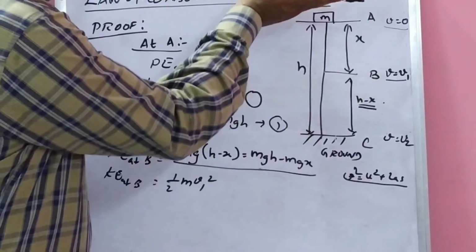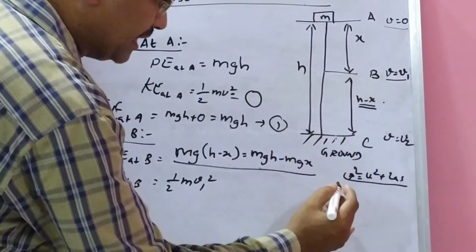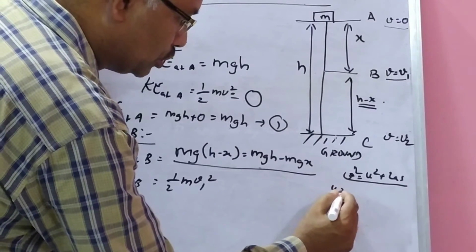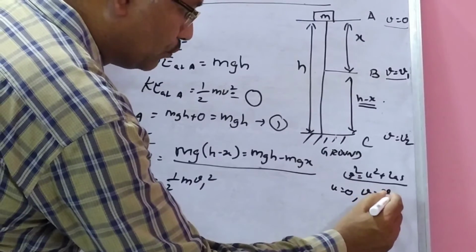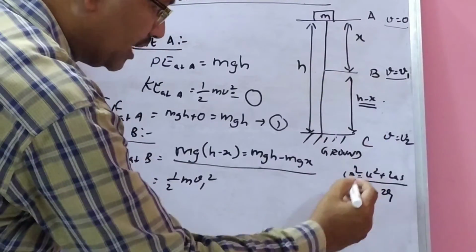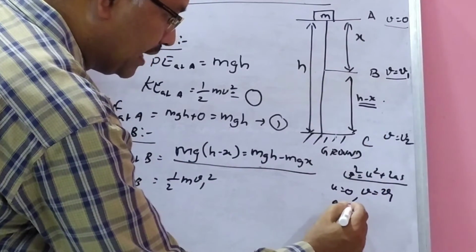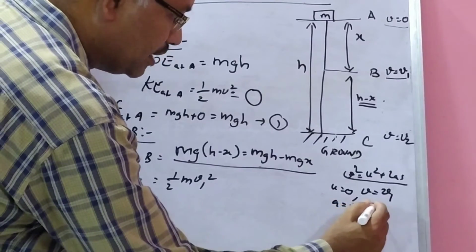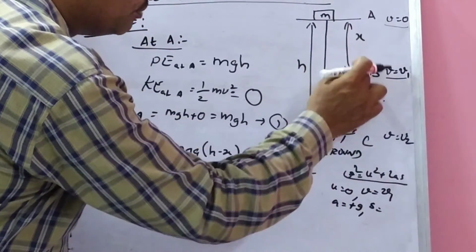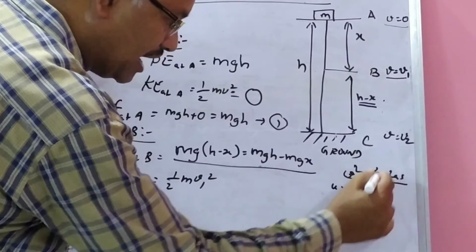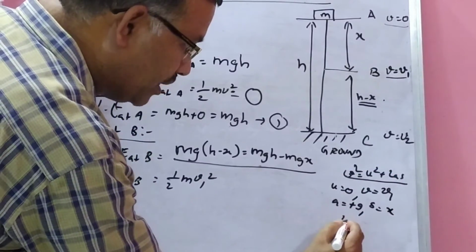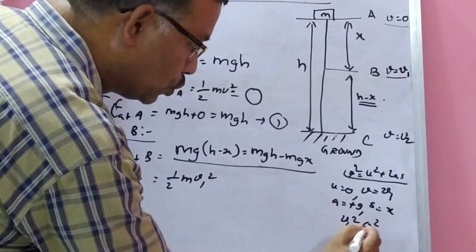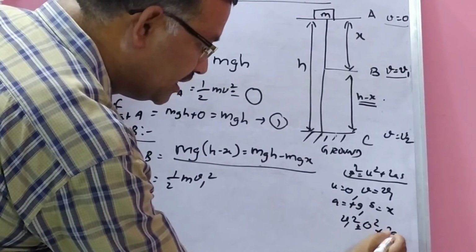When it moves from the point A, the initial velocity U is equal to 0. When it comes to the point B, the final velocity V is equal to V1. When it comes to the ground, the gravity goes on increasing, so a is plus g. The distance traveled by the body from A to B is x. So if these parameters are substituted in this formula, V1 square is equal to 0 square plus 2gx.